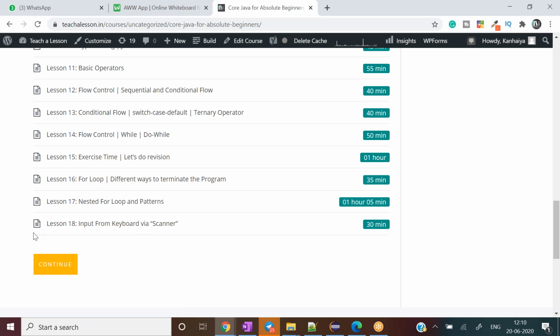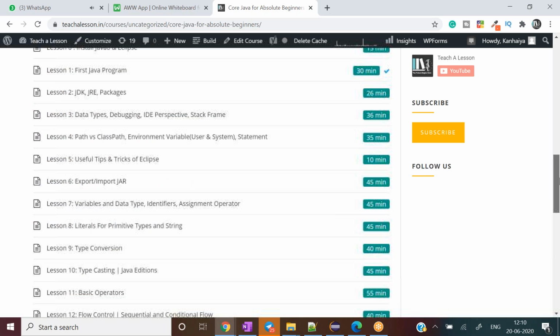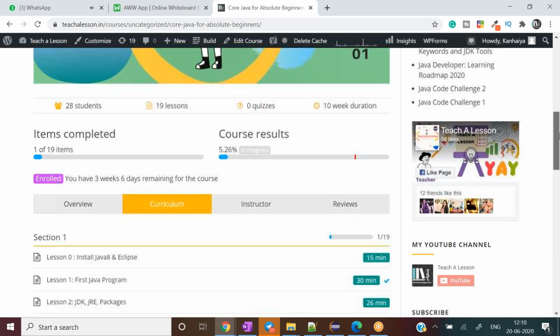And lesson 18 is related to the scanner related stuff. How the scanner API can be beneficial for us, and can help us to make a lot of programs dynamically, and we can take input from the keyboard and do a lot of stuff dynamically. So all these lessons are covered so far, and I'll keep on updating a lot more lessons in coming days. So just a glance for you in case you would like to spend more time on learning than the online classes itself.